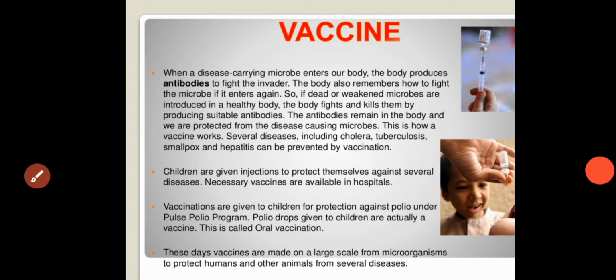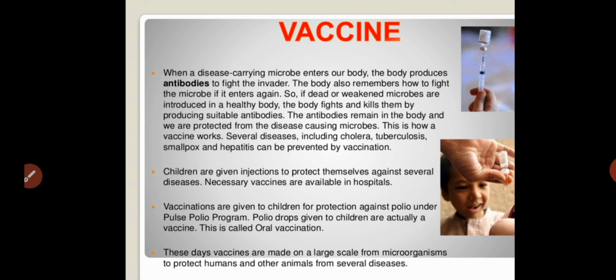Next, coming to vaccine. A vaccine can come in the form of a capsule or injection. How does a vaccine work in our body? When a disease carrying microbe enters our body, our immune system produces antibodies to fight against that particular microorganism and save our body.